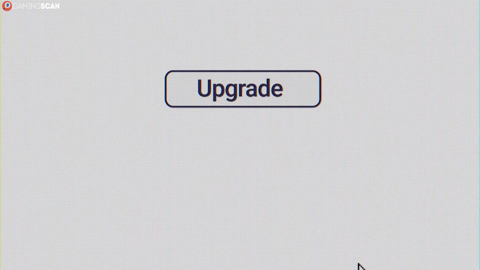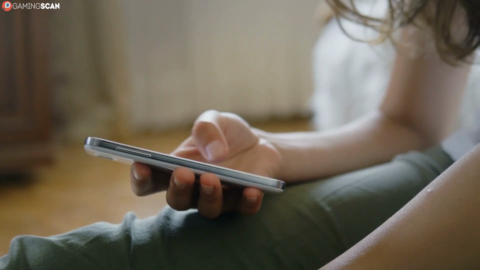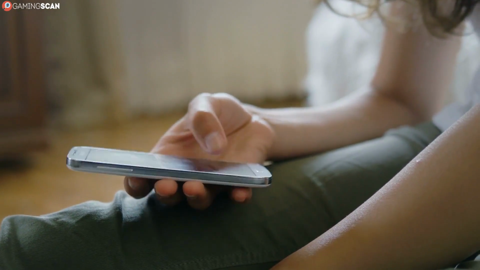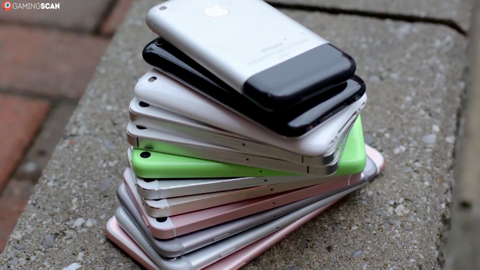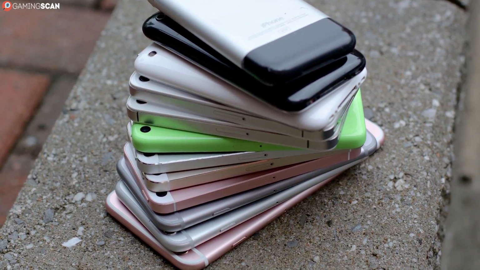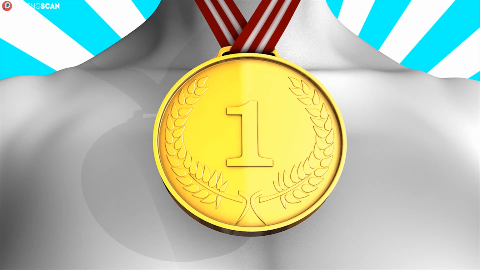Plus, updates can be terribly slow to roll out to devices, whereas iOS updates roll out globally at the same time. So if you're someone who has a habit of changing phones frequently and are unwilling to settle for anything less than a flagship, your old iPhone would fetch a higher secondhand price than an old Android flagship would. With that said, the win in this category goes to iOS.